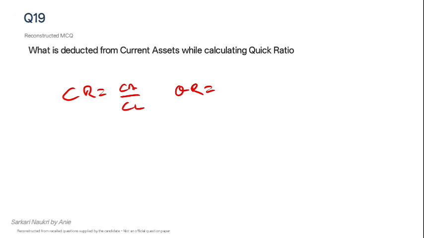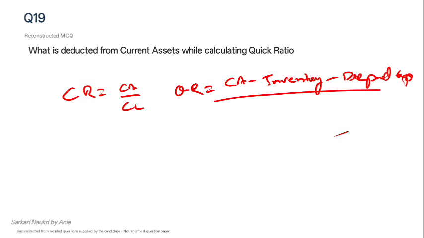So quick ratio is current assets minus inventory minus prepaid expenses divided by current liabilities. So inventory and prepaid expenses are deducted from current assets. In the options, inventory was not mentioned, so the correct option will be prepaid expenses.